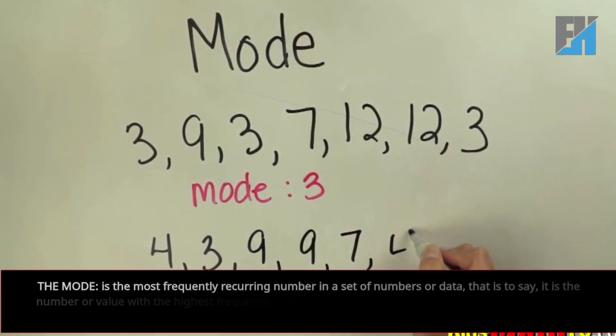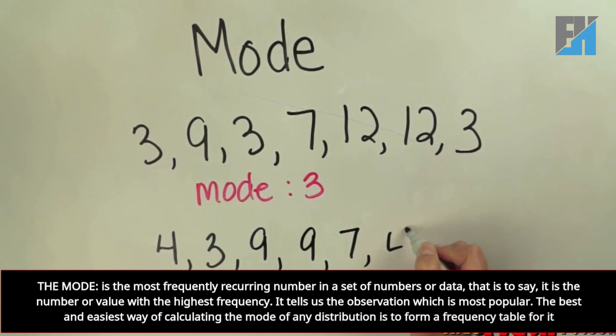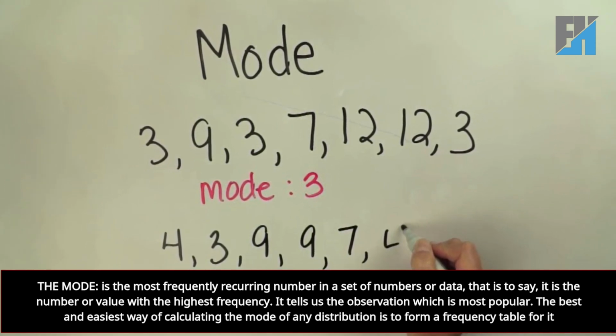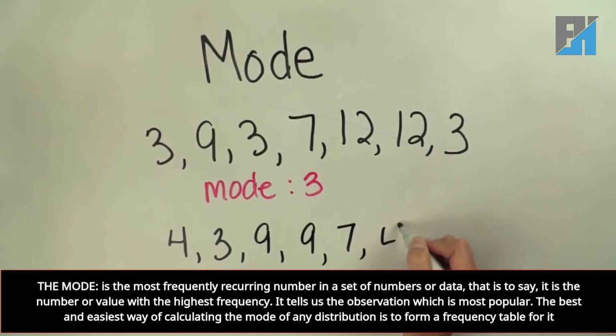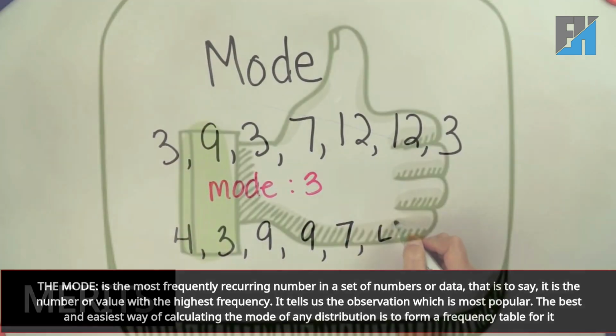The mode is the most frequently recurring number in a set of numbers or data, that is to say, it is the number or value with the highest frequency. It tells us the observation which is most popular. The best and easiest way of calculating the mode of any distribution is to form a frequency table for it.